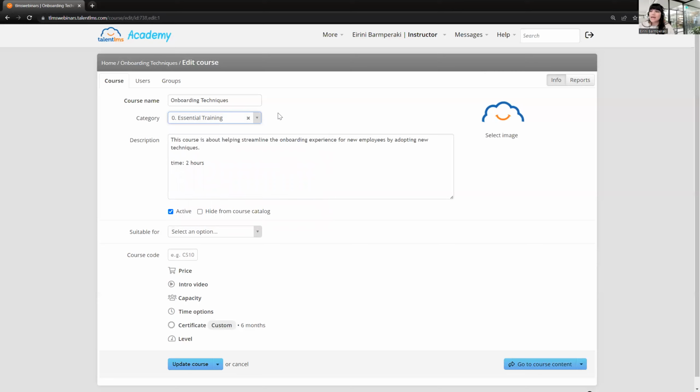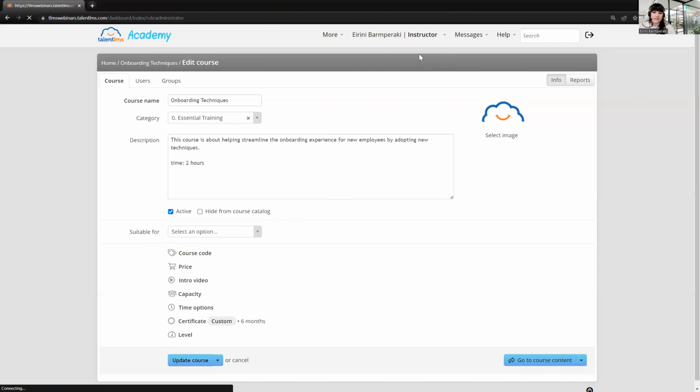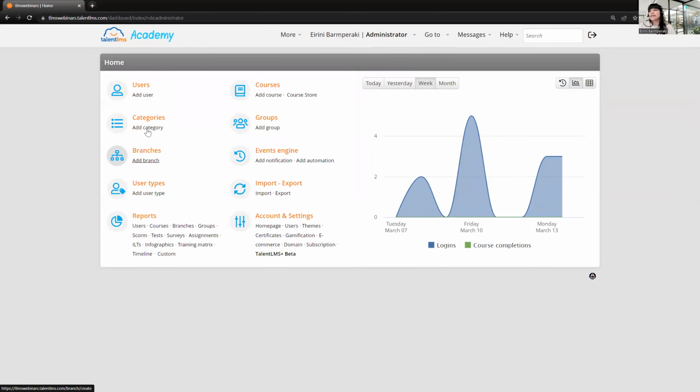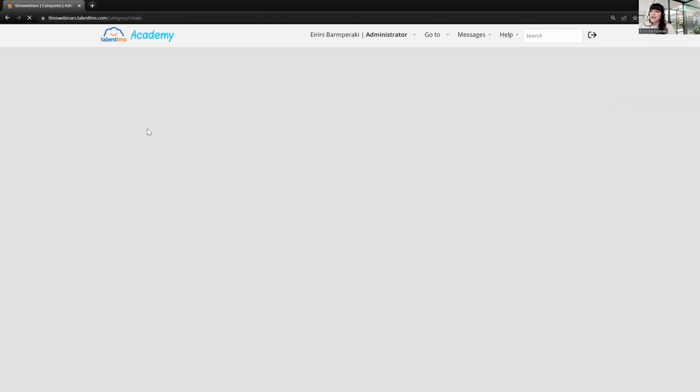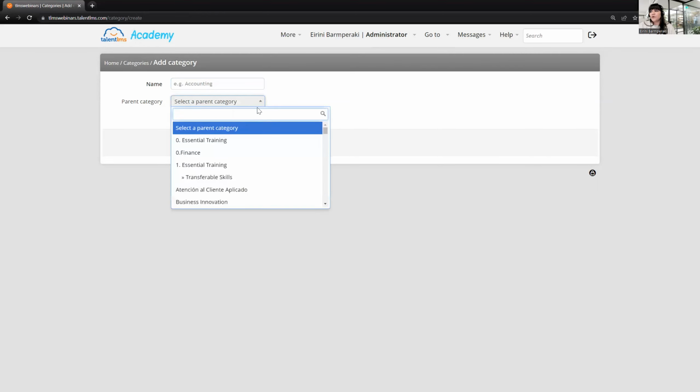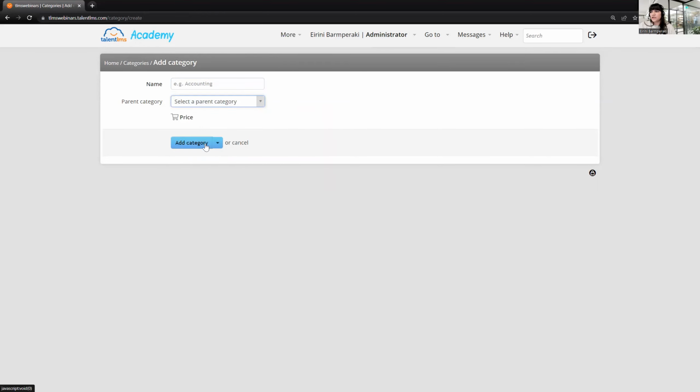But how do admins create new categories? Well, I'm going to change into an administrator, switch roles, and from the admin dashboard, I'm going to click add category from here. Now it's really easy to set up. All you have to do is just give it a name. Of course, if you create subcategories, because this is also an option that you have, just select the parent category from the existing list of categories here, click add category, and that's it. This is how you create categories and subcategories.